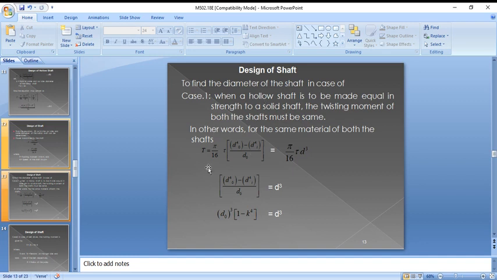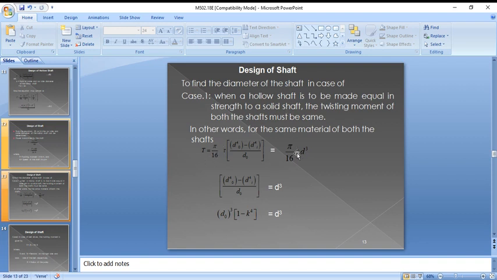The torque of the solid shaft is pi by 16 into tau into d cube, whereas for the hollow shaft it is pi by 16 into tau into (do power 4 minus di power 4) by do. The shear stress must be equal, which means the material of both shafts must be the same.